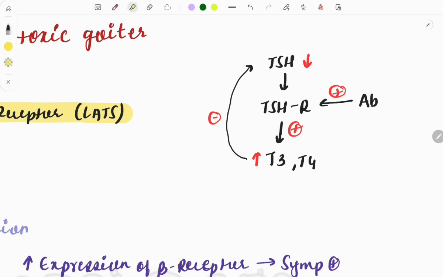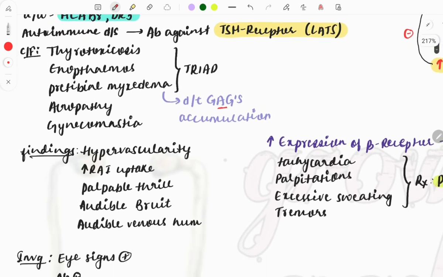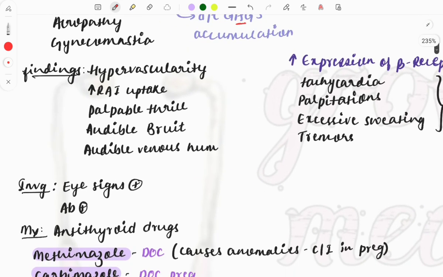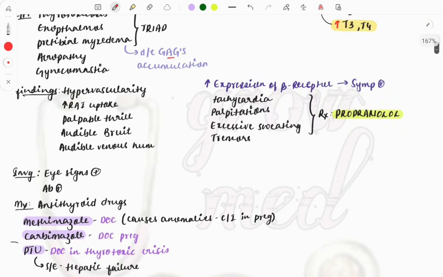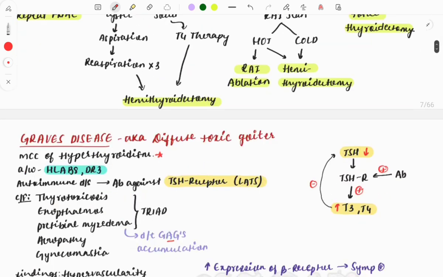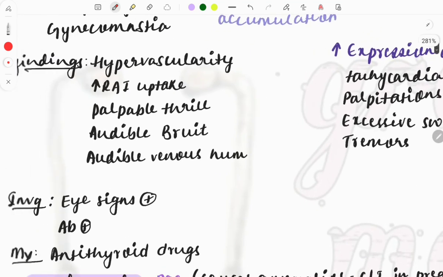So what findings can you see? Laboratory findings: in case of hyperthyroidism, TSH will be reduced and T4, T3 will be increased. So you need to remember this one. Then the other findings associated are hypervascularity, increased radioactive iodine uptake, as we have already discussed here. Image भी हमने discuss करा हुआ था. Then palpable thrill, audible bruit, and audible venous hum.